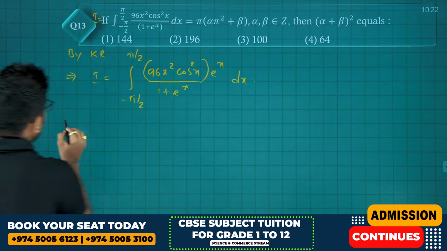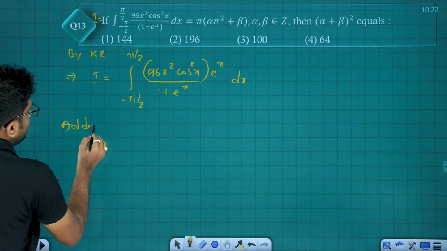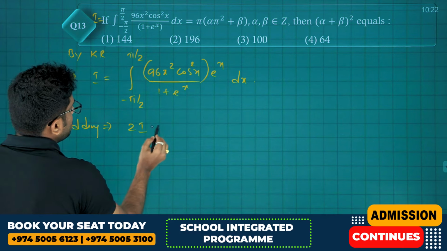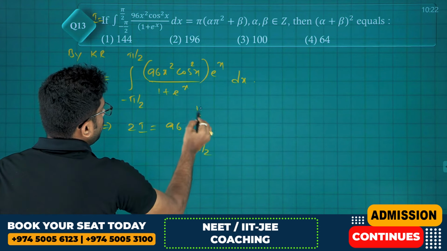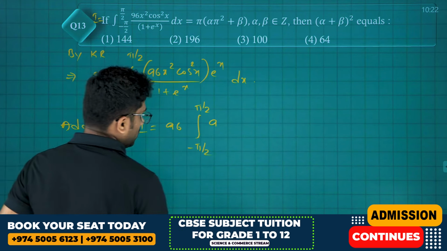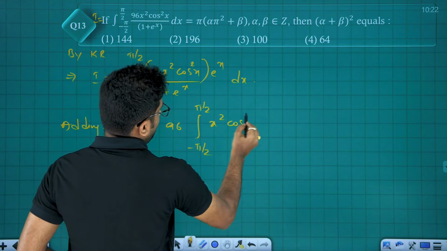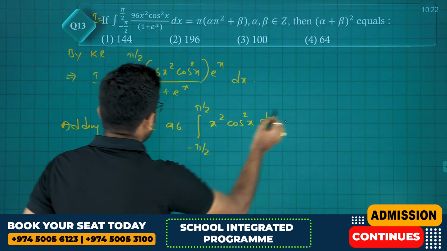Now if I add these two, by adding you get 2I is equal to 96 times the integral from minus pi by 2 to pi by 2, you get only the numerator, which is x square into cos square x whole dx.